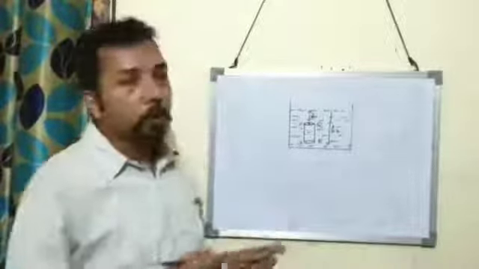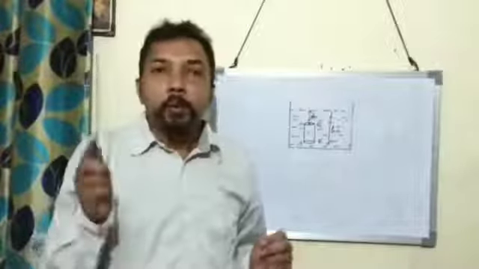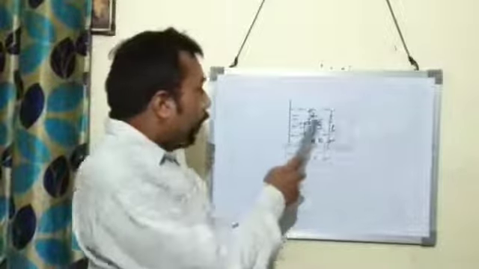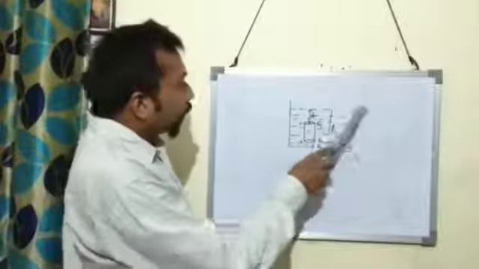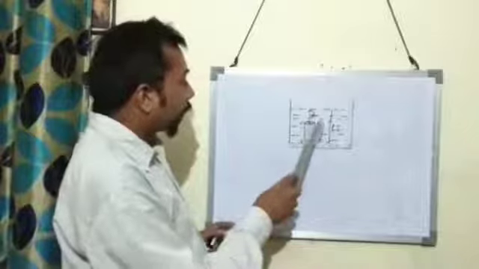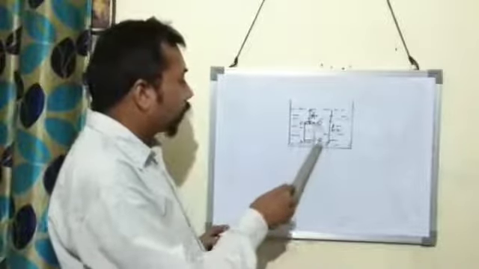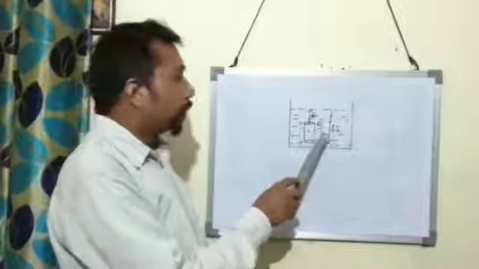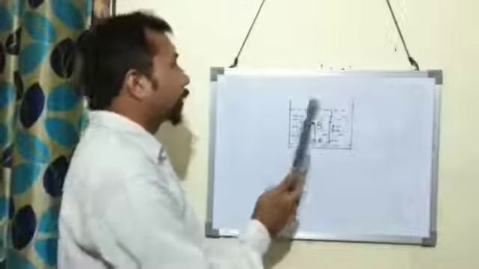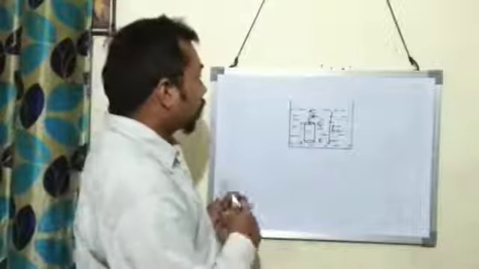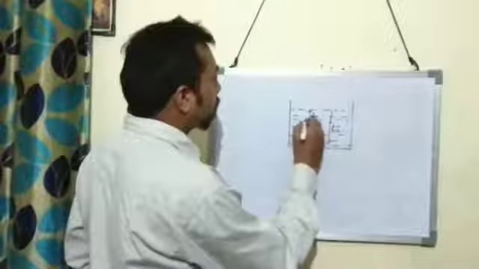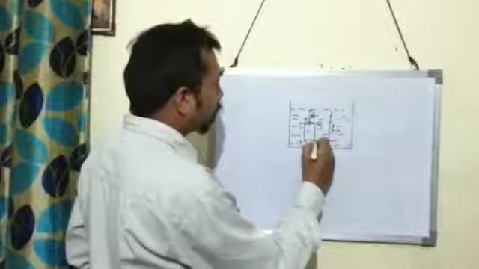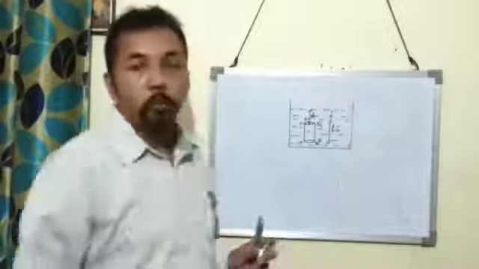When a body is submerged in a liquid, for example in this container, I have kept a cylindrical vessel PQRS. It is a cylindrical vessel with a uniform area of cross section. The pressure acting on the upper surface PQ is taken as P1, and the pressure acting on the lower surface SR is taken as P2.